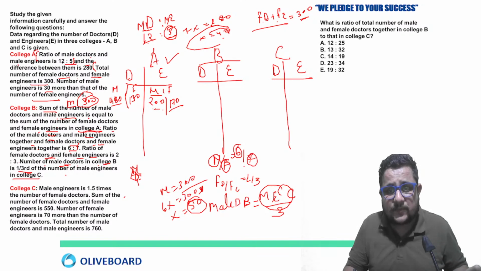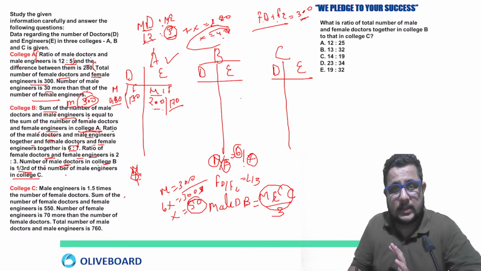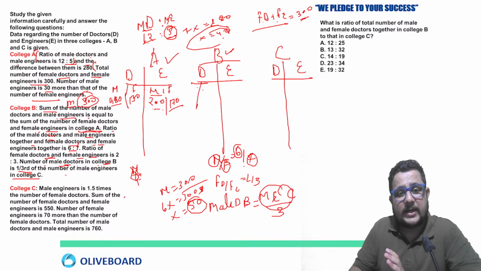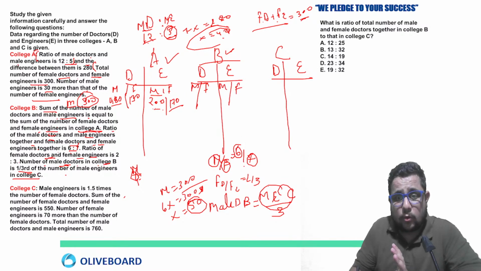So 7x will tell you the total females in college B. Female to male ratio is also given, and the doctor to engineer ratio is 2:3. Total females are 7x, 7 into 50, so 350, because x is 50.